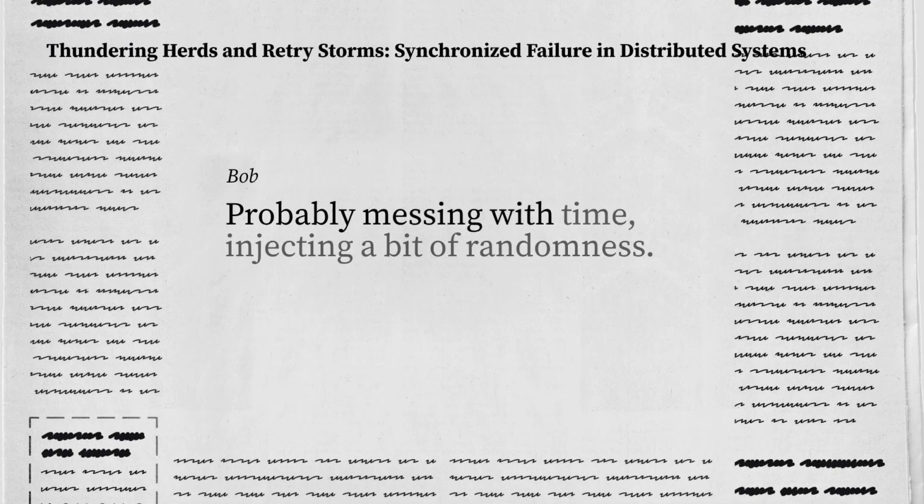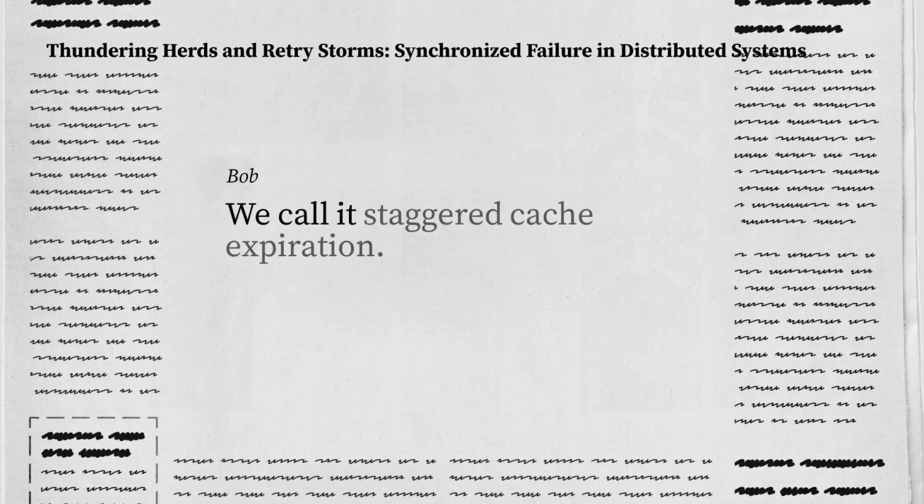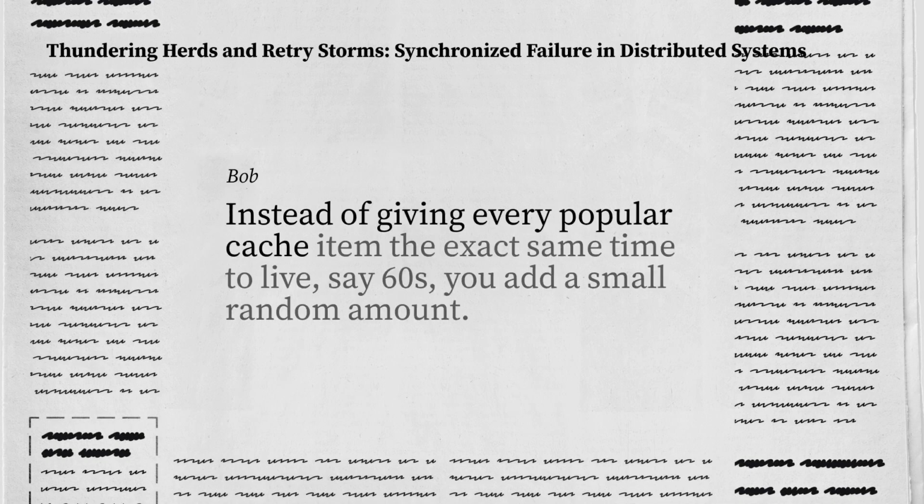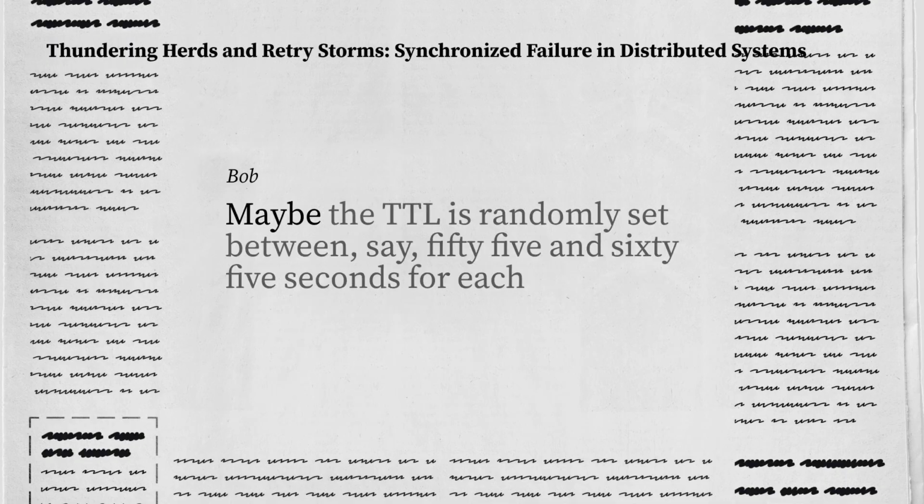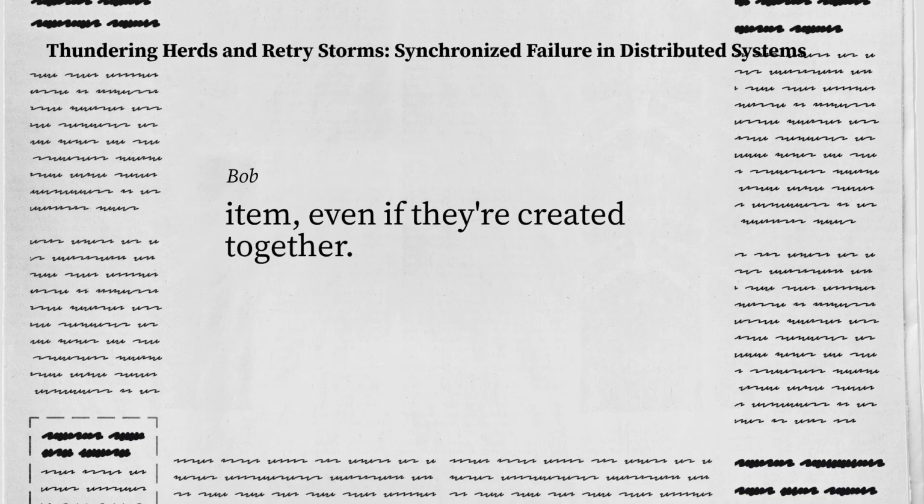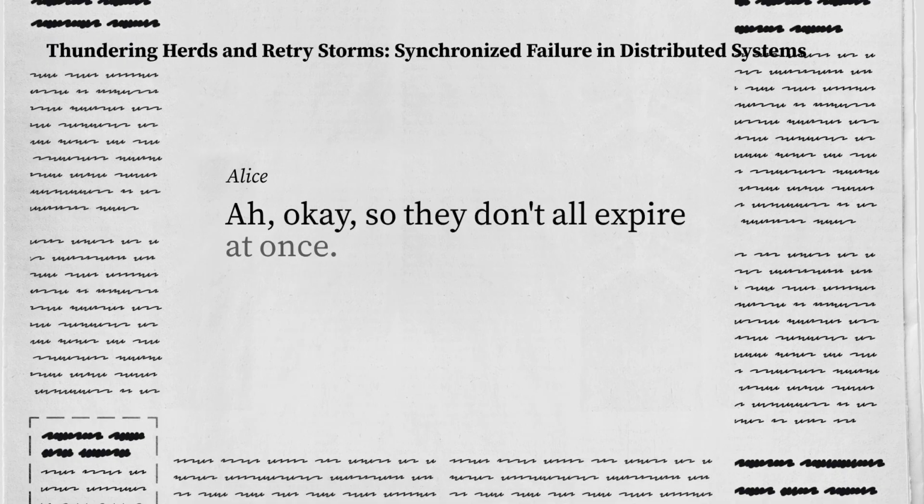Probably messing with time, injecting a bit of randomness. Chaos engineering a little bit. Sort of. We call it staggered cache expiration. Instead of giving every popular cache item the exact same time to live, say 60 seconds, you add a small random amount. Maybe the TTL is randomly set between, say, 55 and 65 seconds for each item, even if they're created together. Okay, so they don't all expire at once.